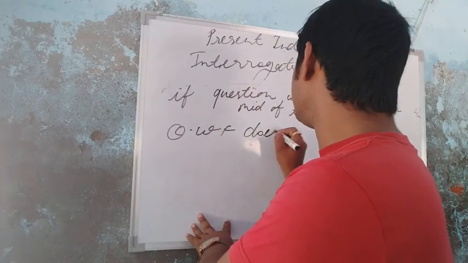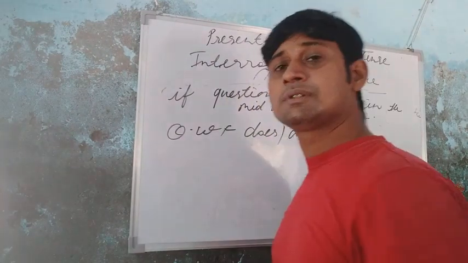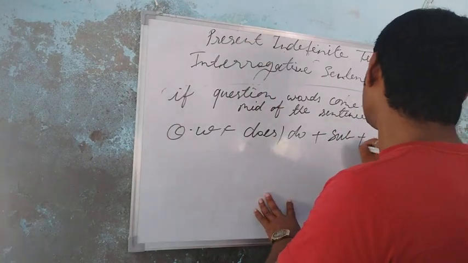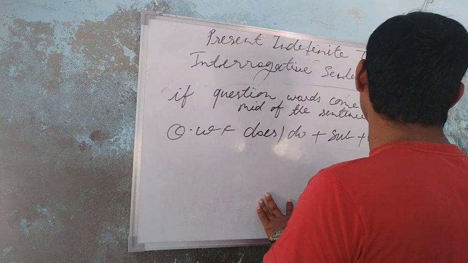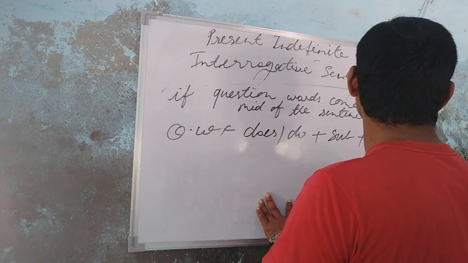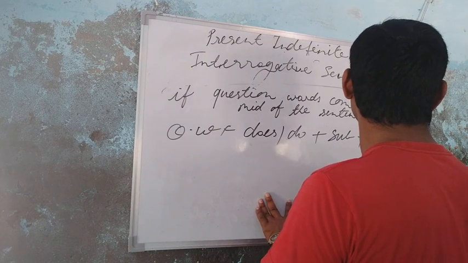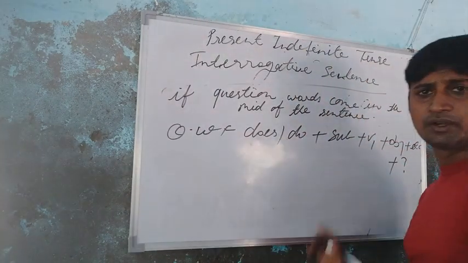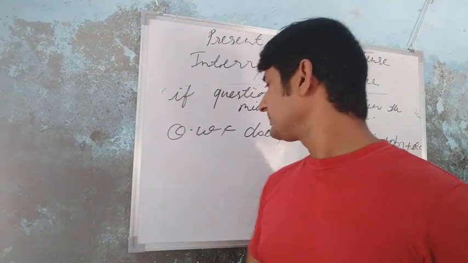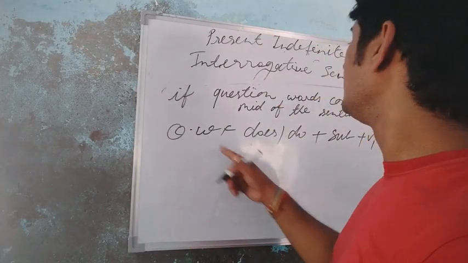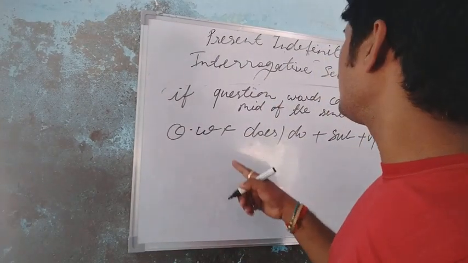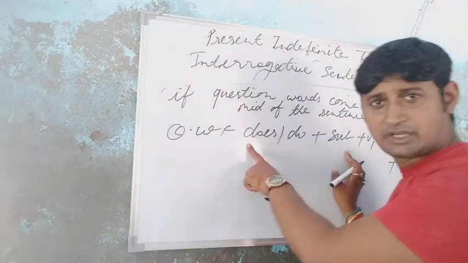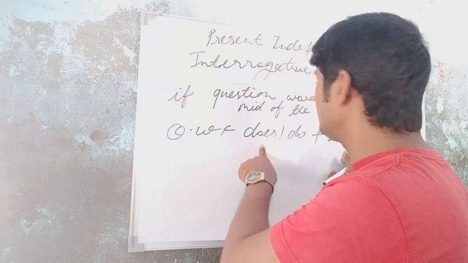Okay students, and then write the subject, then verb first form, then object plus etc plus question mark. Okay, students. First, you write the question word. Okay. Suppose, for example, after the question word, if the subject is the singular number, you will start with does.